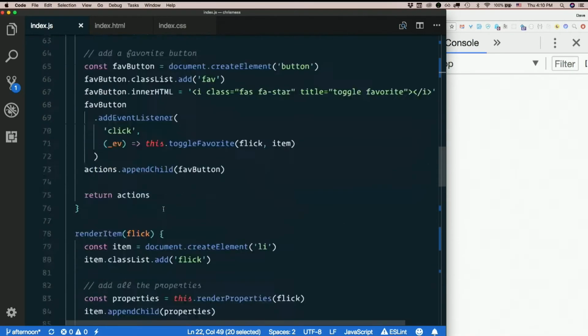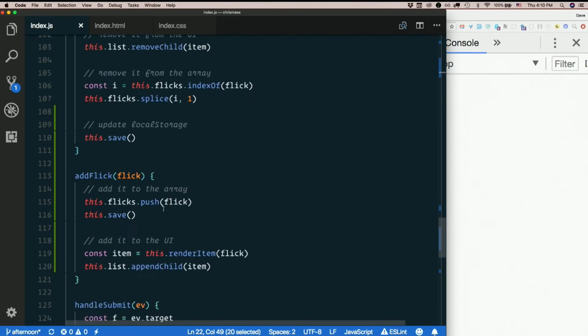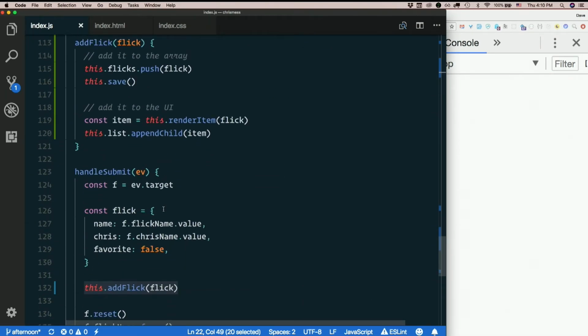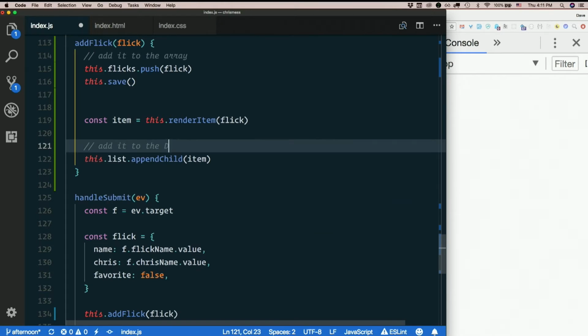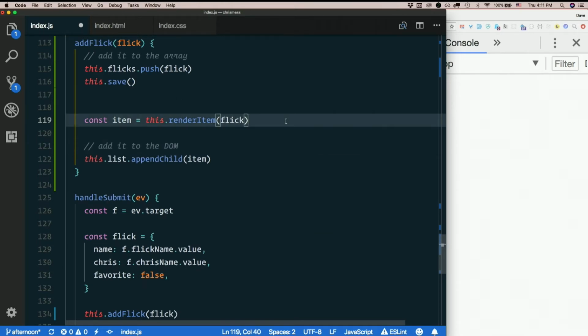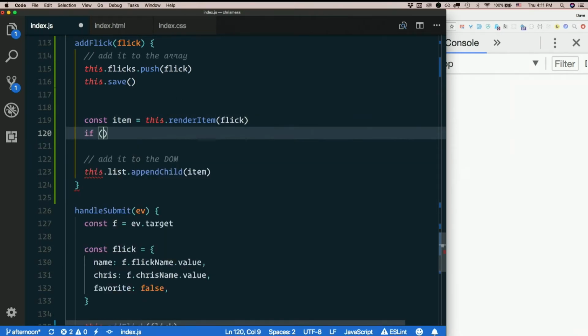So in add flick, when we first add it to the page, we need to check. We've got the item here. I'll add it down here. So I make my list item, and then I'll just check if flick.favorite.